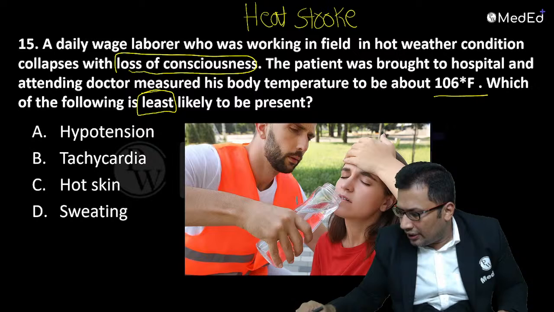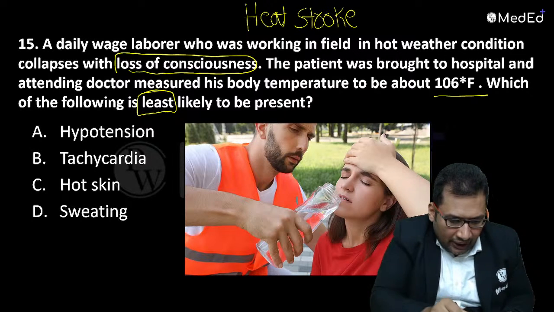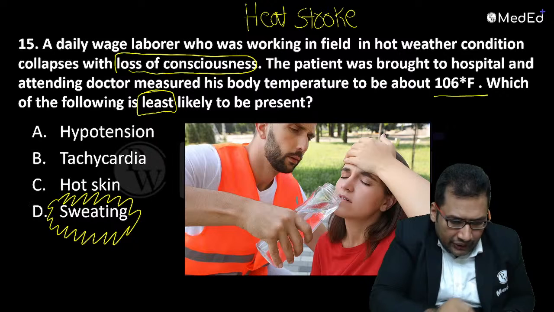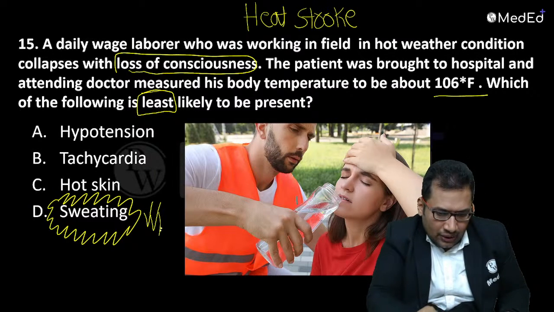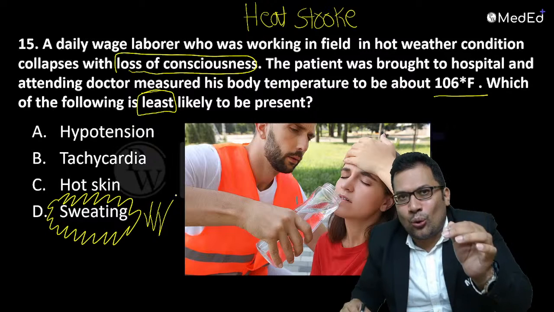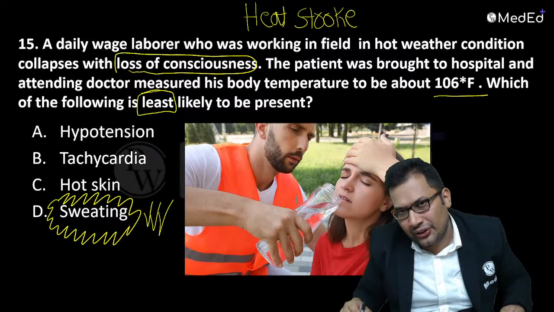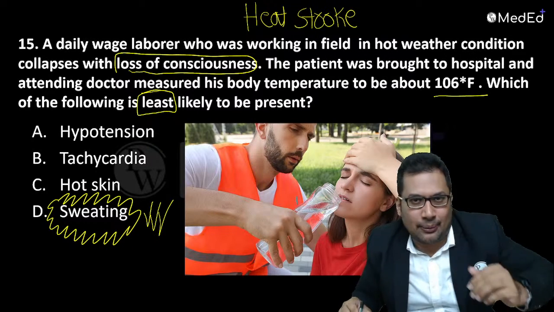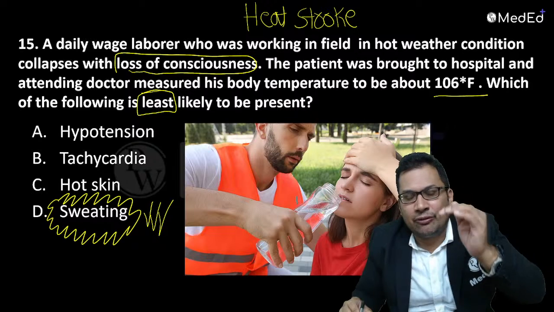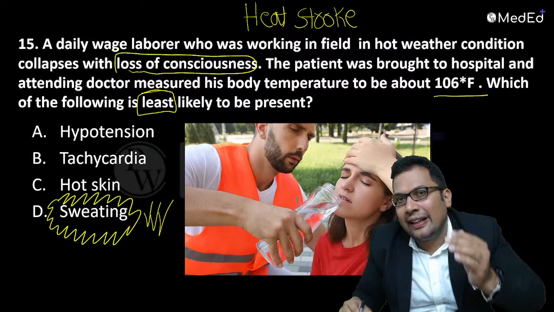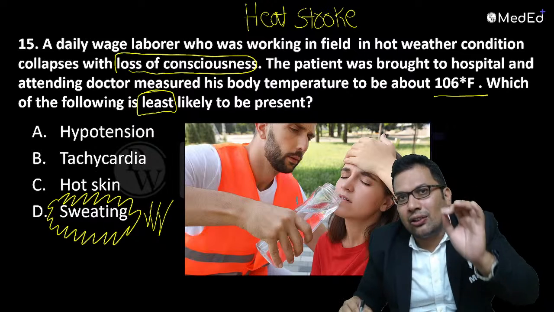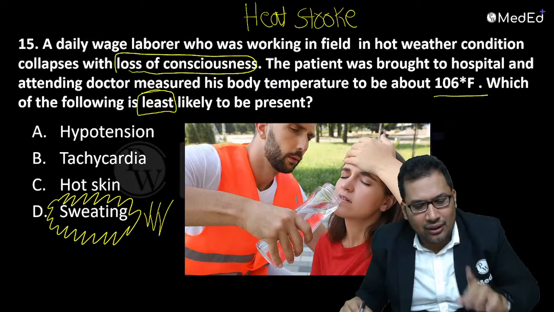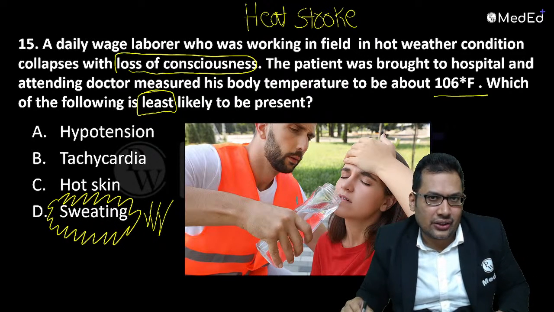So the answer is sweating. Sweating is absent in case of heat stroke. What happens? In heat stroke, there is a failure of hypothalamus. There is an involvement of hypothalamus. So when there is a failure of hypothalamus, heat regulation is affected. In heat regulation affected, there will be no sweating. So D is the correct answer.